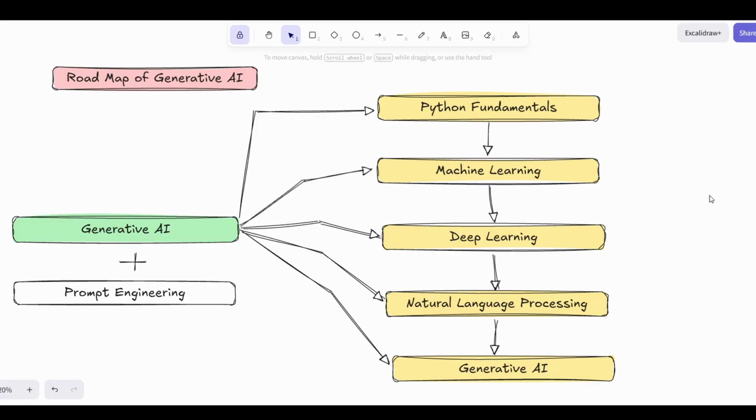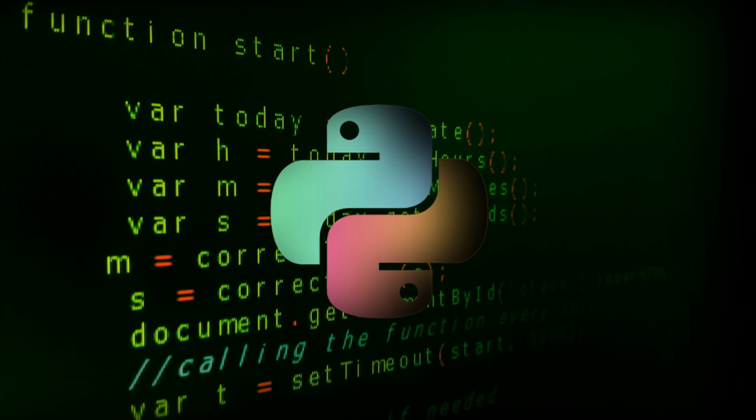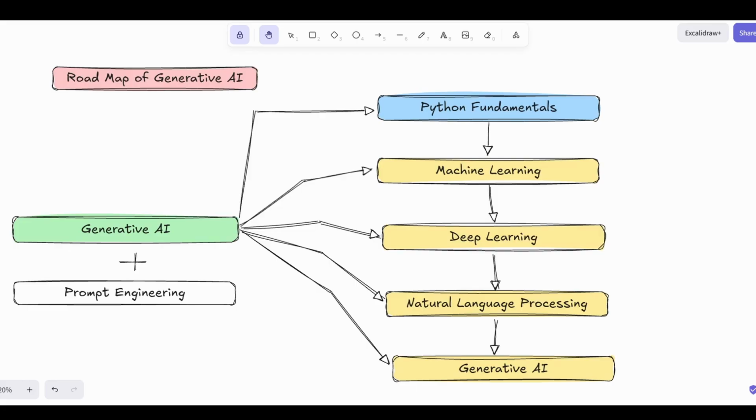If you want to become a good prompt engineer and generative AI expert, learn these 5 topics of generative AI. The first one is Python fundamentals. We will learn Python from basics to file handling. Don't worry about Python. I will teach from students with no coding background to pro level.